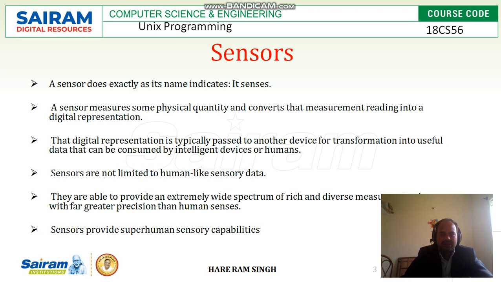It senses the object's surroundings beyond the human sense. Sensors provide superhuman sensory capability. Since sensors are sensing the environment beyond the human sense, that's why it is called superhuman sensory capability.